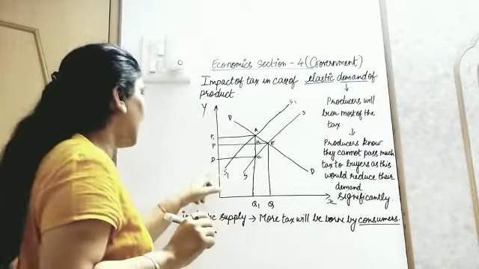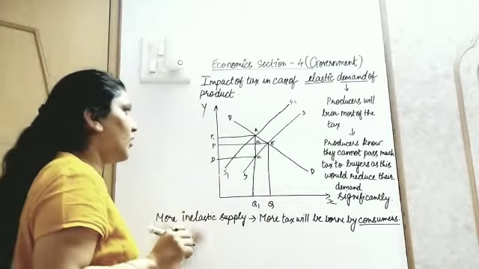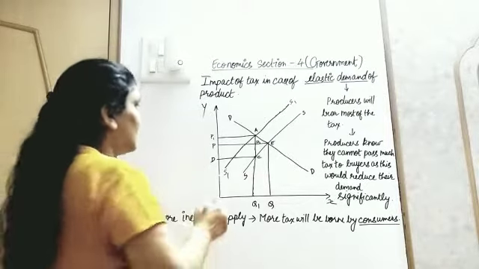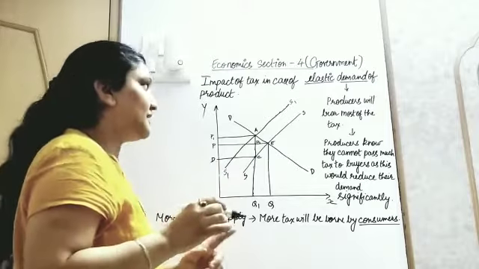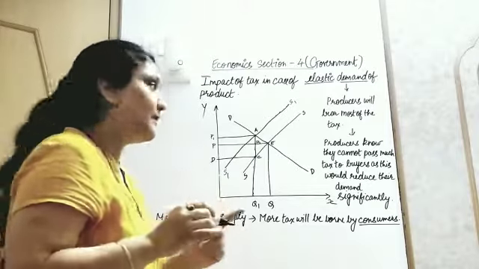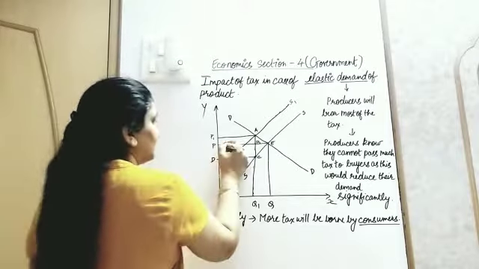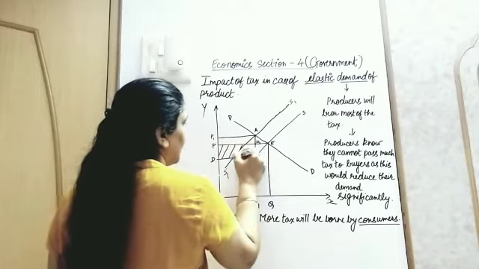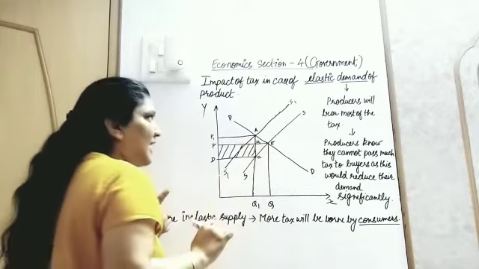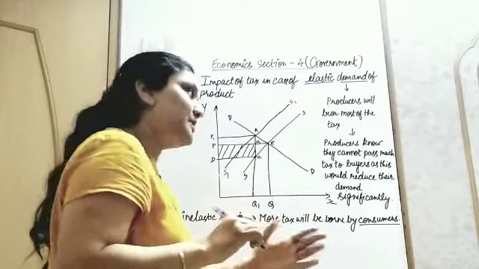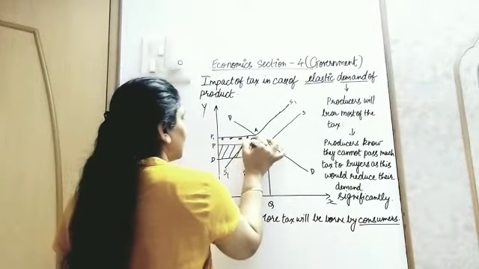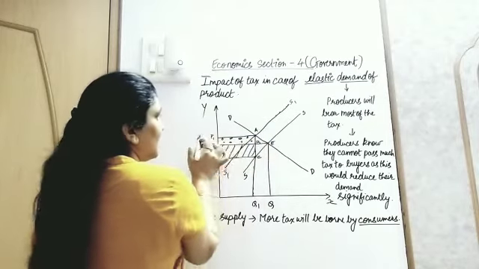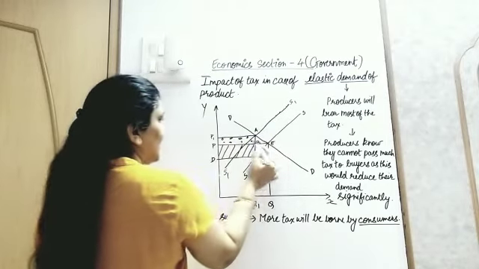Who will bear what? The major part, that is P, B, C, D, that part of tax will be borne by the supplier, and a small part of tax only will be shifted to the consumer. That small part of tax is this, that is P1, A, B, P.